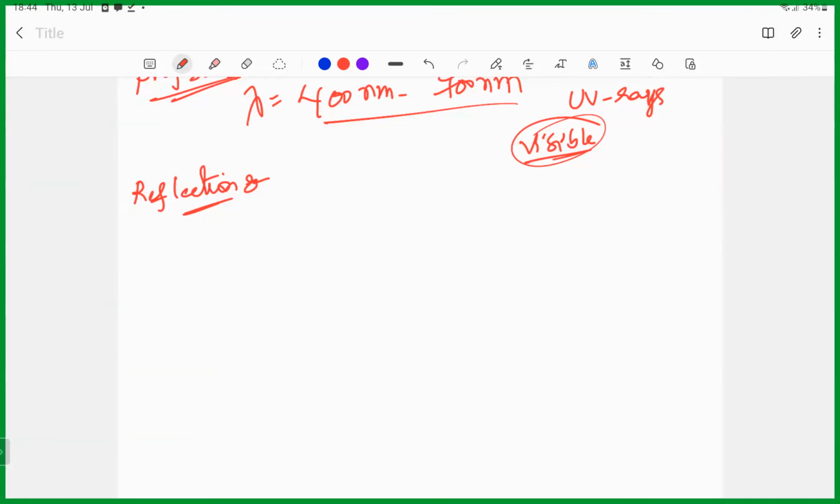You know what a sphere is, right? If you take a ball, that is a sphere. If you take a football, that is also a sphere. It's round, no?